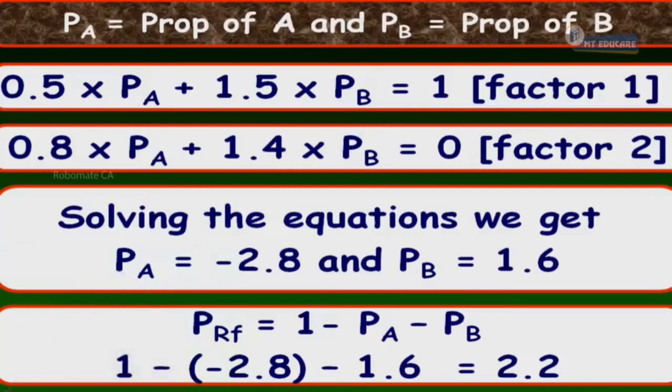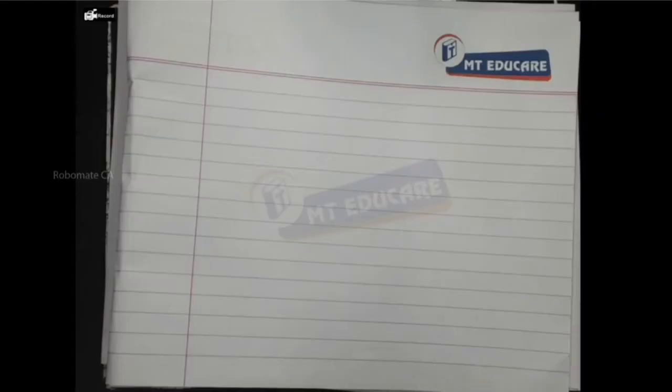Invest 220% of wealth in the risk-free asset. We are having 2.2, no? Invest 220% of wealth in the risk-free asset, and 160% of wealth in security B.